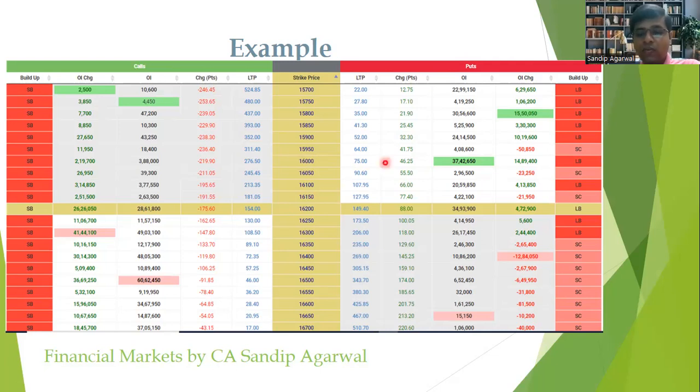So this 3,750 profit will be on per contract of the open interest. Whereas similarly, in case of 16,500 call option, the maximum profit would be 46 into 50, that is 2,300 on per open interest contract.